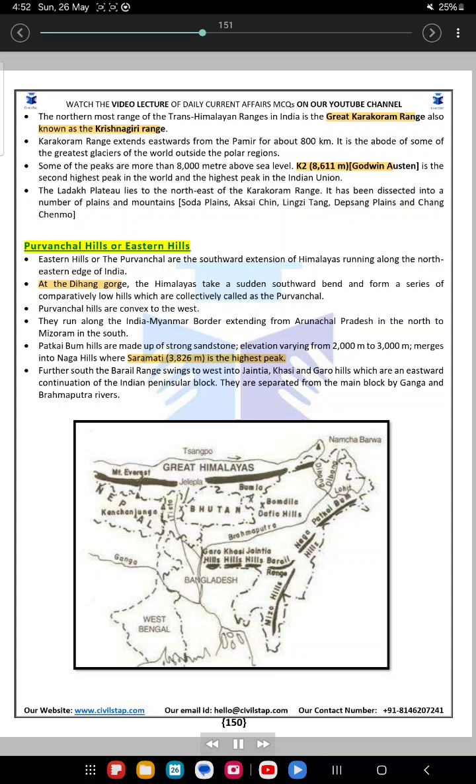Purvanchal Hills or Eastern Hills. Eastern Hills of the Purvanchal are the southward extension of Himalayas running along the northeastern edge of India. At the Dihang Gorge, the Himalayas take a sudden southward bend and form a series of comparatively low hills which are collectively called the Purvanchal.